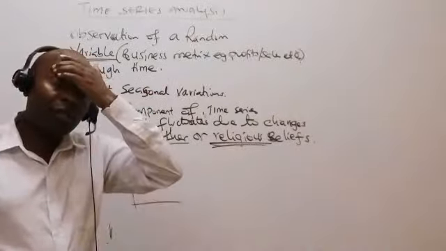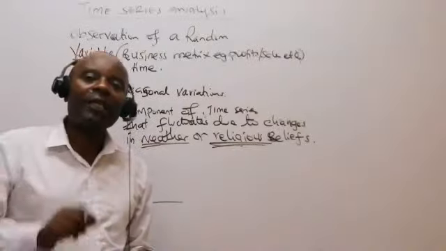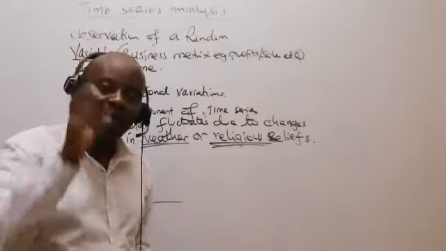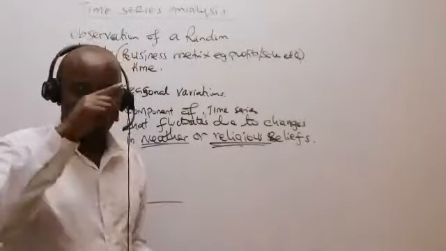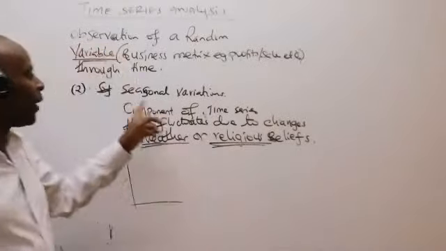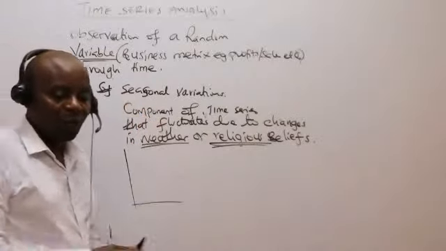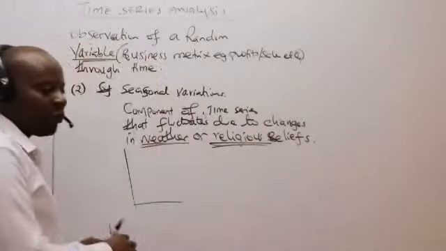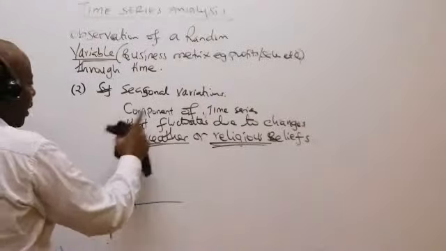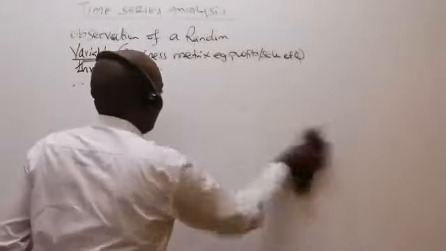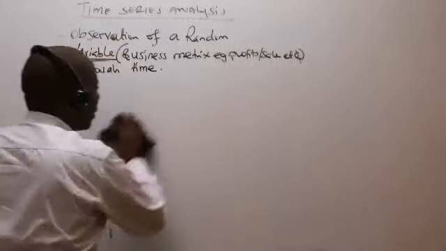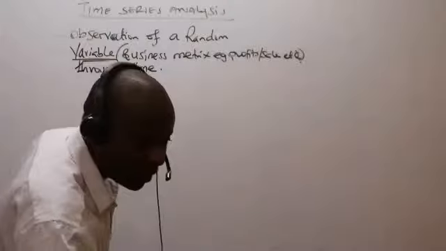So all those changes in our time series that are attributable to changes in weather or religious beliefs, religious functions, which will of course come as time passes by, will be known as seasonal variations. Very important for us to appreciate that. That is number 2, seasonal variations: always mention weather, stroke religious beliefs. So that is it, ladies and gentlemen. Please allow me to take on the third one.